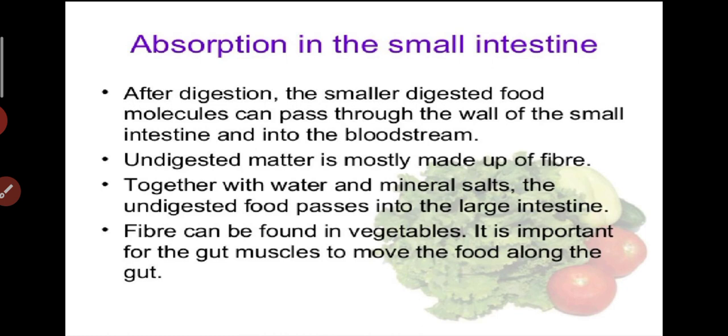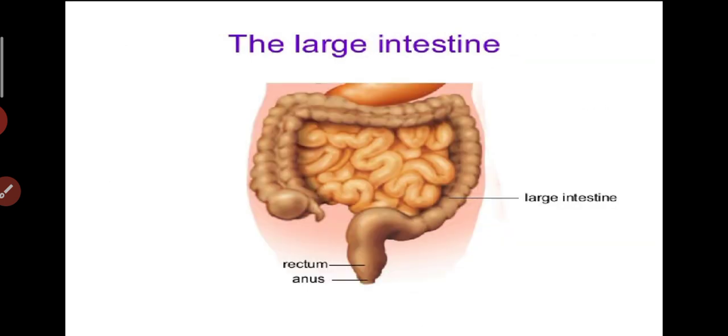The remaining undigested matter is mostly made up of fiber. Together with water and mineral salts, the undigested food passes into the large intestine. Fiber can be found in vegetables. It is important for the gut muscles to move the food along the gut.